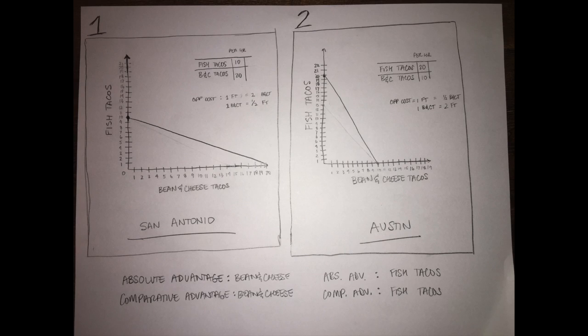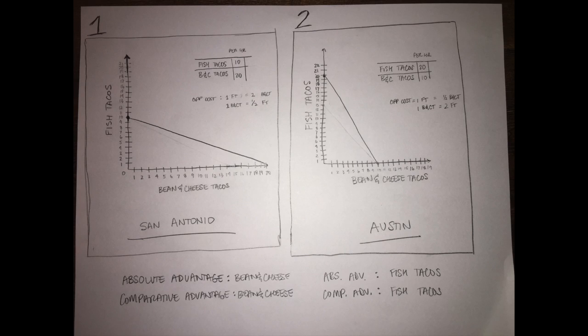So in this example, in the span of 1 hour, San Antonio has the absolute advantage in bean and cheese tacos because it can produce 20 tacos, and in 1 hour Austin can only produce 10. And vice versa, Austin has the absolute advantage in fish tacos because it can produce 20 fish tacos in 1 hour, while San Antonio can only produce 10 fish tacos. And that's absolute advantage.